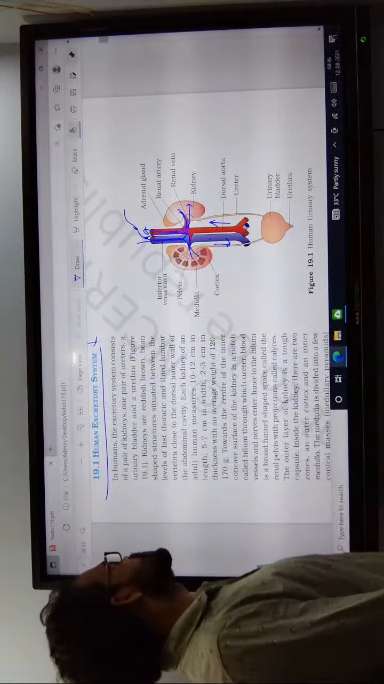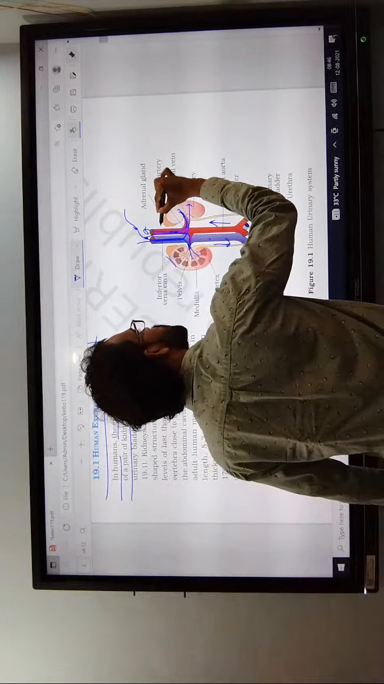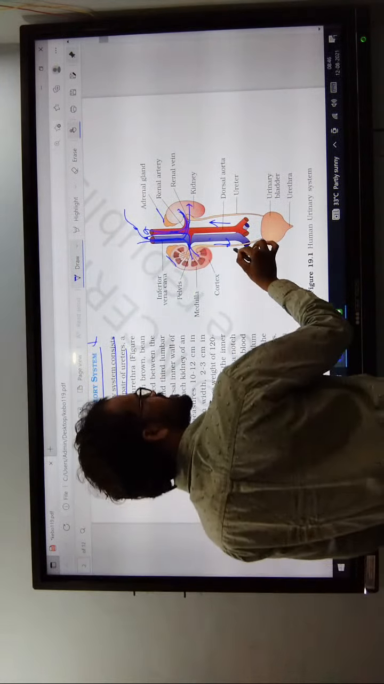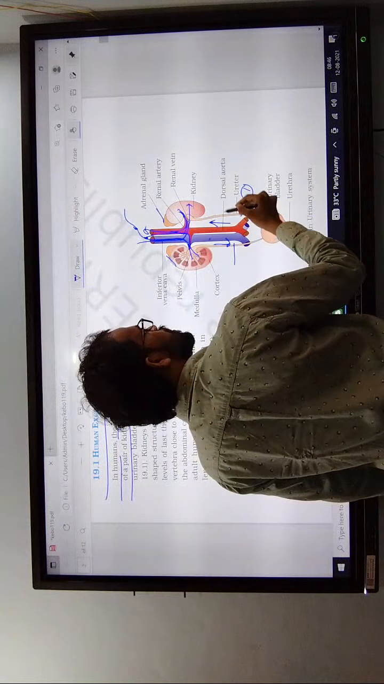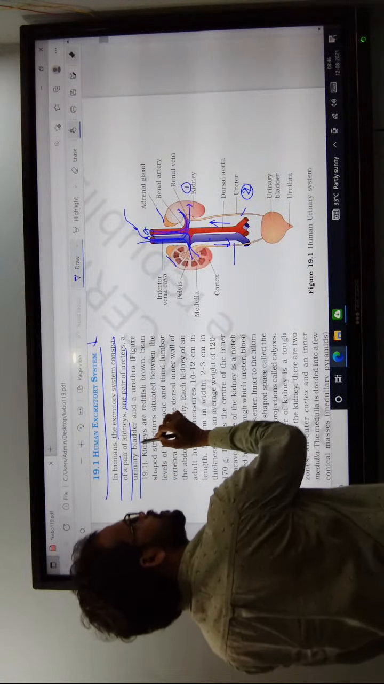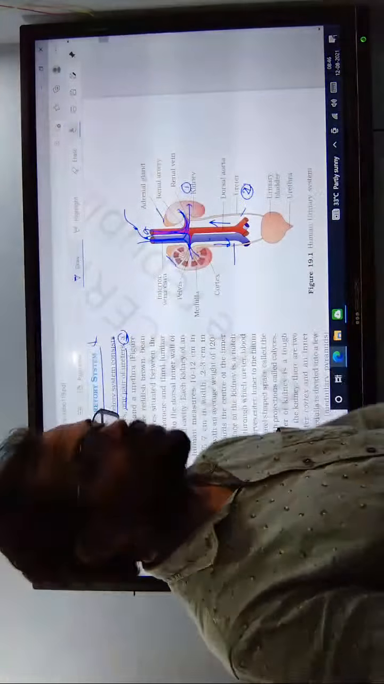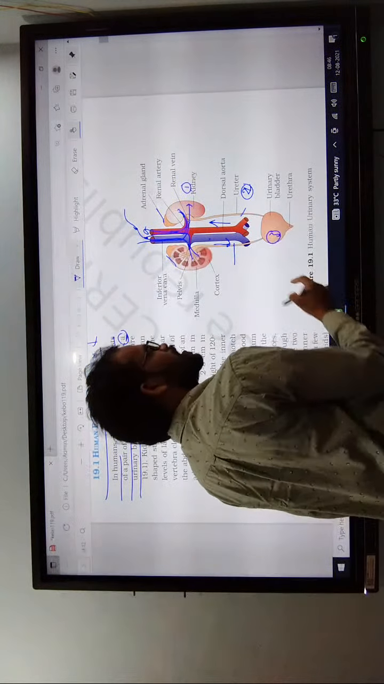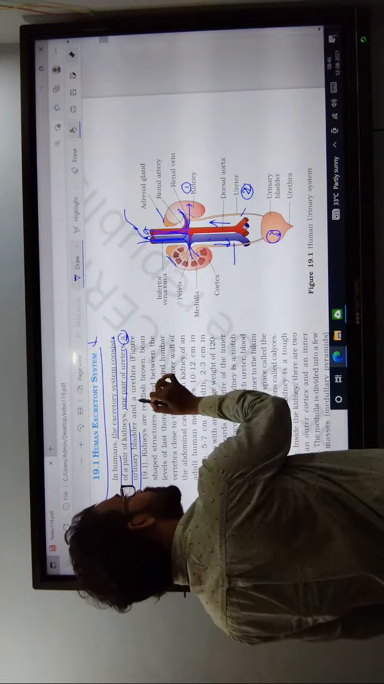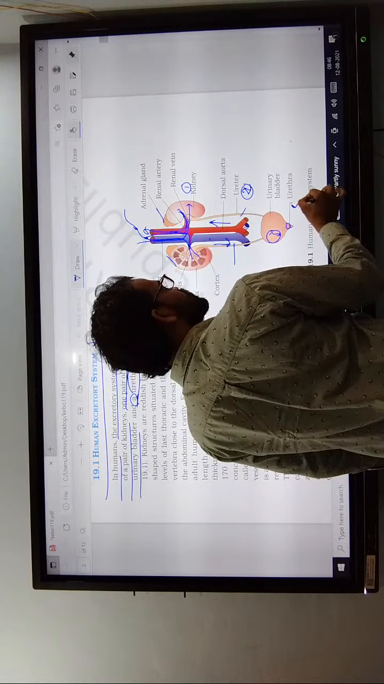The human excretory system consists of one pair of kidneys and one pair of ureters. Next, the urinary bladder is not a pair, it is single. The urethra is also single.